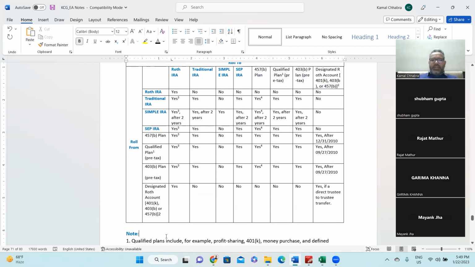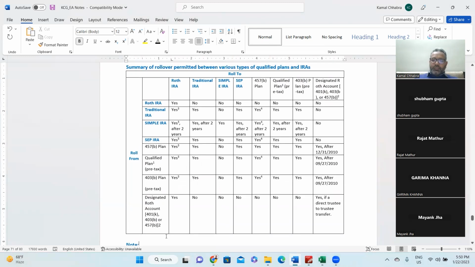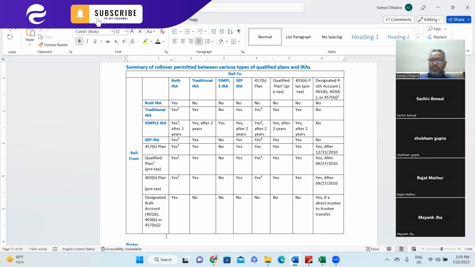Any doubt in this table? Anything you guys need clarification on this table? Mayank, Garima, Rajat, Sachin, all good?